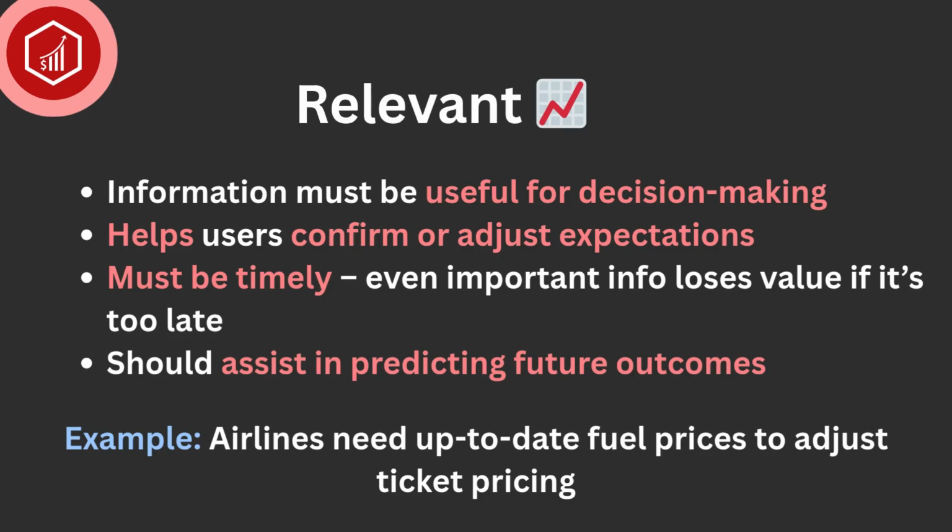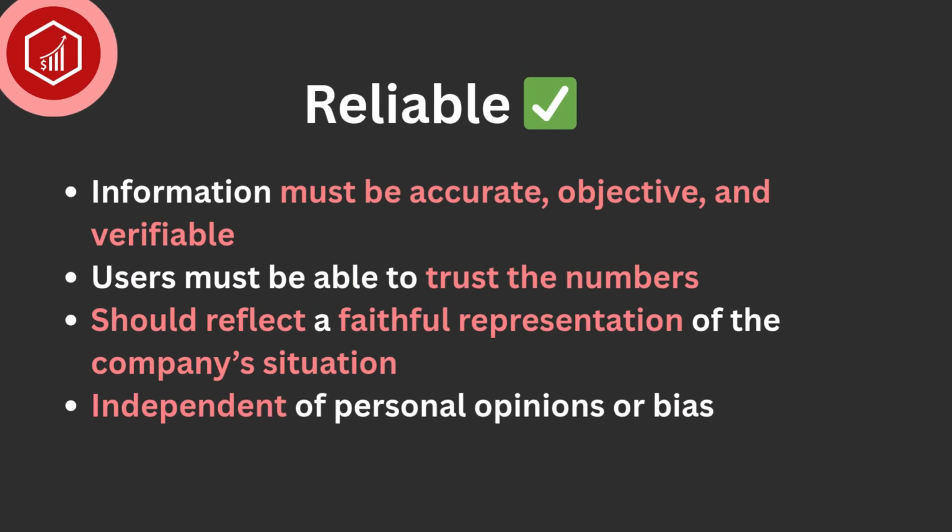For example, the price of fuel is extremely important information to an airline, and the manager needs this information to make decisions about ticket prices. However, if the firm reports fuel prices only monthly, the information will not be timely enough to be relevant. To be relevant, information must be useful in predicting the future. Currently, the SEC requires most firms to submit their financial information within 60 days of the end of the firm's fiscal year. So, as a second objective, we have reliable.